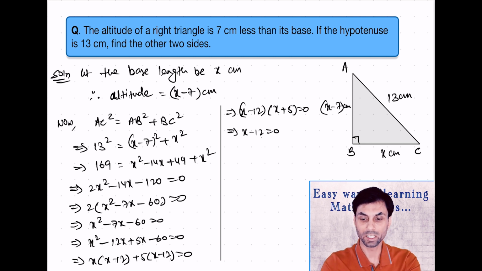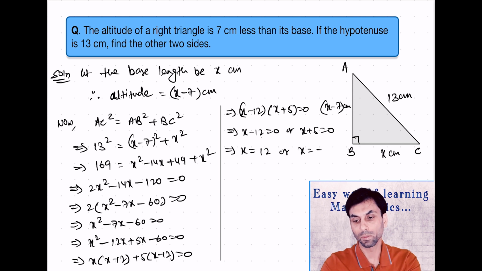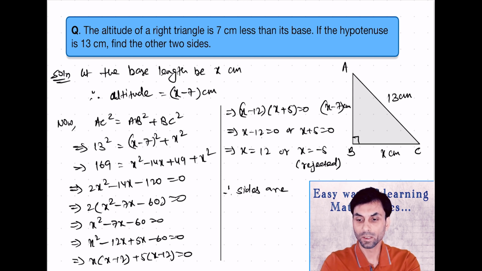So we'll get x minus 12 equal to 0 or x plus 5 equal to 0. So this will give the value of x as 12 or x will be minus 5. Now minus 5 will get rejected as the side cannot be negative. So therefore, sides are 12 centimeter, 5 centimeter, and 13 centimeter.